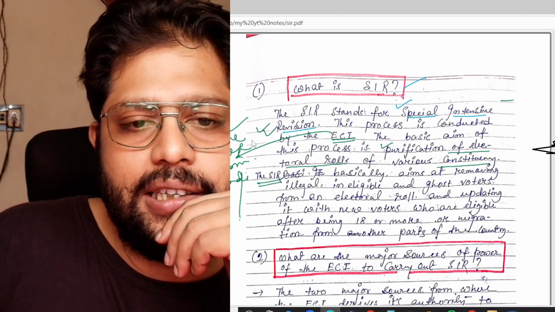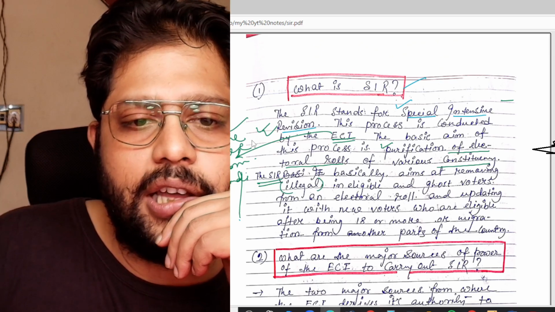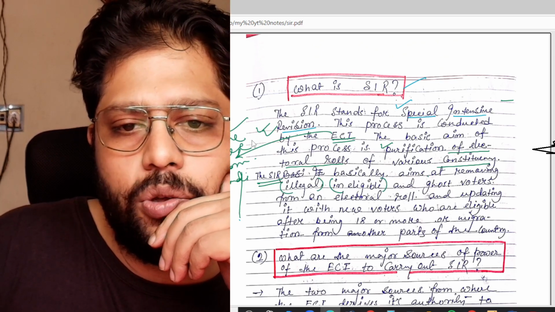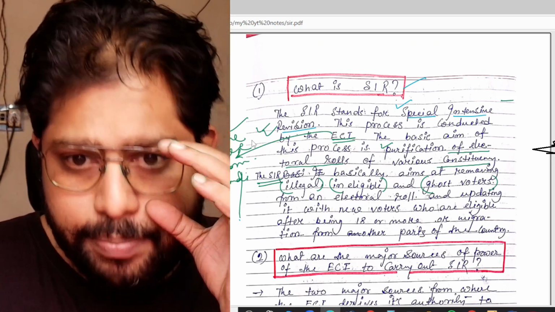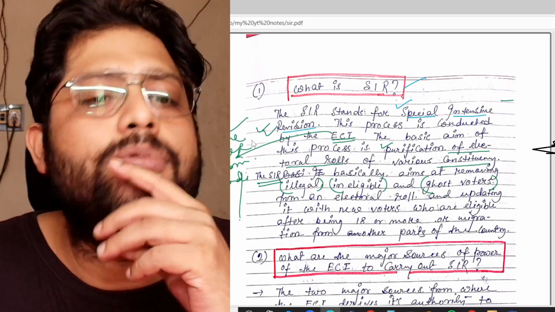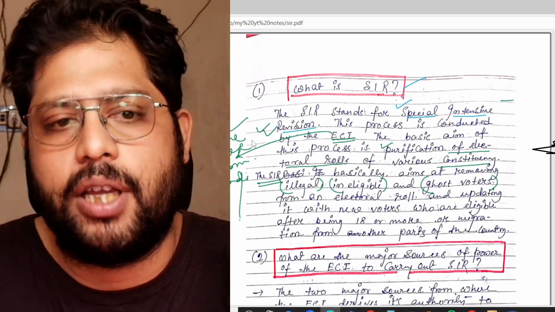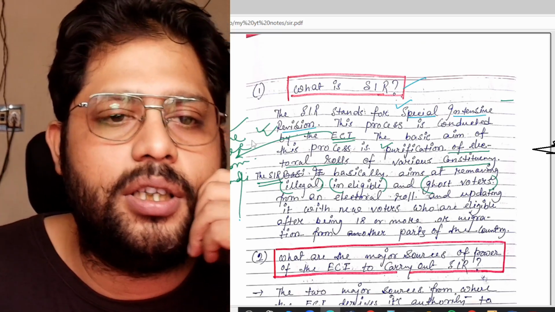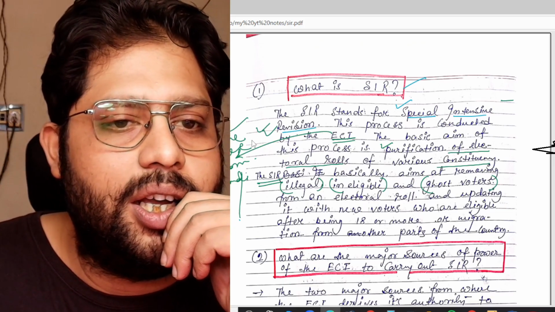And the SIR basically aims at removing illegal, ineligible and ghost voters. Ghost voters means many times people do not remove the names of deceased voters, the voters who have already died. They do not remove them because they want to use their names in favor of their election result.